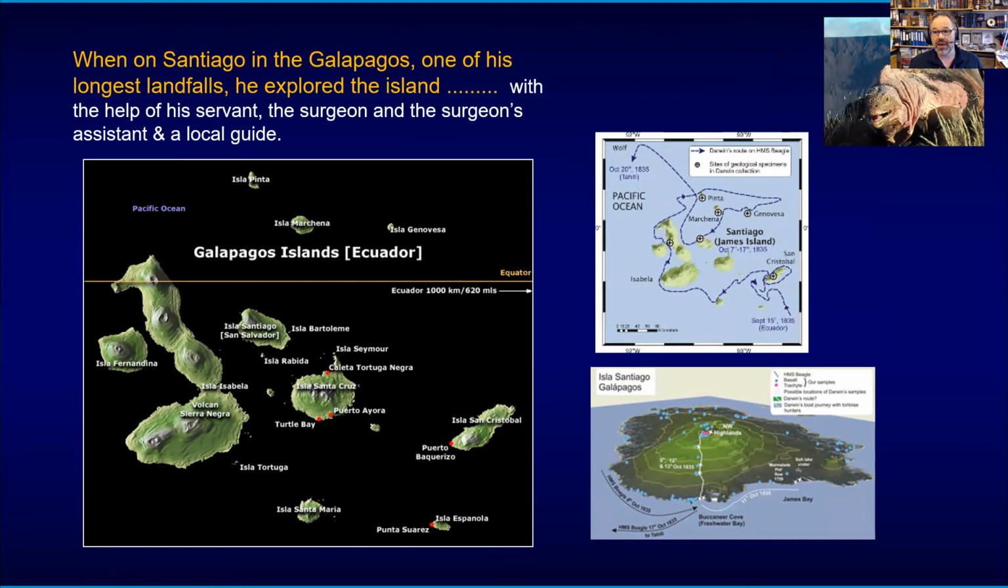So they were guided around the island. They were not just exploring from scratch. They had support in terms of people carrying things, and they had people guiding them around. But here is Santiago, and he was traveling around as a member of the Beagle crew and in the archipelago, going backwards and forwards. But he stayed here October 7th to 17th, 1835.